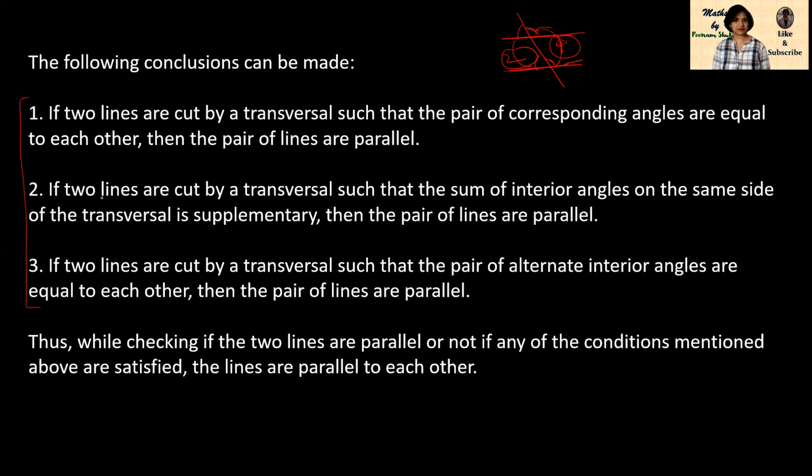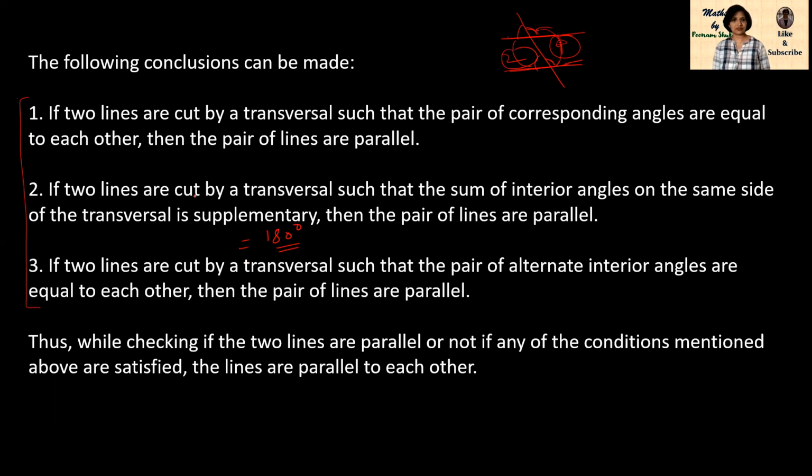The second conclusion: if two lines are cut by a transversal such that the sum of interior angles on the same side of the transversal is supplementary. We learned supplementary in previous videos. Supplementary means the sum of the angles will be 180 degrees.